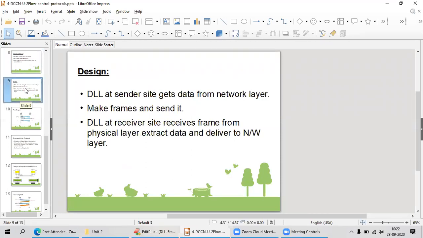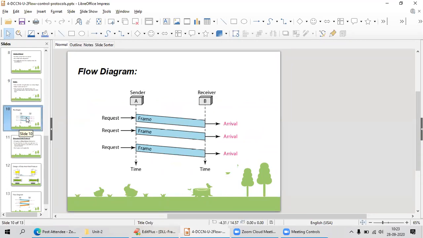The DLL at the sender side gets data from the network layer, makes the frames, and sends them to the physical layer. The DLL at the receiver side receives the frame from the physical layer, removes the header, extracts the data, and delivers it to the next layer. Your DLL is not going to do anything else, it simply takes the data and transfers it. How this happens, you will see in the flow diagram. Your DLL is running at the sender side and the receiver side.